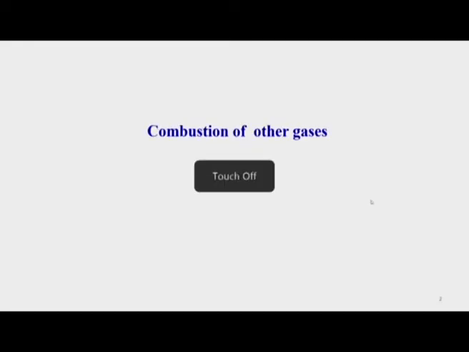First of all I will discuss the combustion of other fuel gases in detail. Then I will go through the categories of different oxy-fuel welding techniques. Then I will also discuss its advantages, drawbacks and applications in detail. And if time permits, I will start discussing electric arc welding techniques, the first of which will be SMAW, that is shielded metal arc welding. So, first of all I will discuss the combustion of other fuel gases.